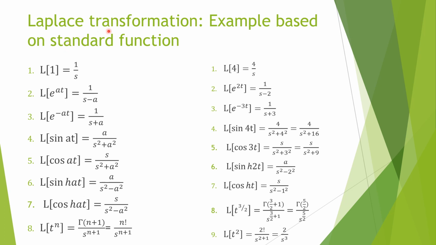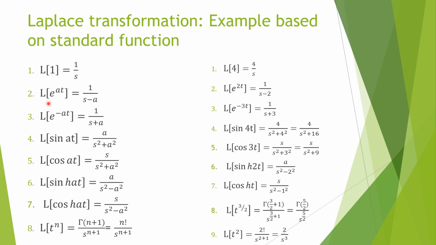So now take Laplace transformation of standard functions, and some examples based on these standard functions. First, we know that Laplace transformation of 1 is 1 by s, that is our standard function. So suppose what is Laplace transformation of 4? It will be 4 by s. Okay, 4 is a constant, we can carry it out of the integration. So it will be 4 into Laplace transformation of 1, which is 1 by s. So Laplace transformation of 4 is 4 by s. Next is Laplace transformation of e raised to power at, where a is a constant.